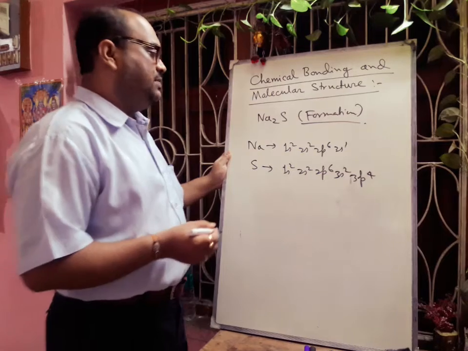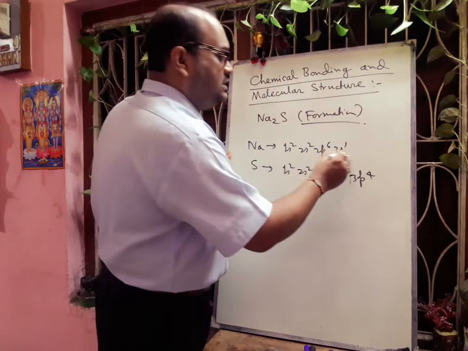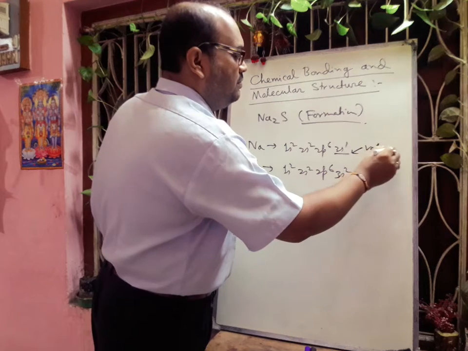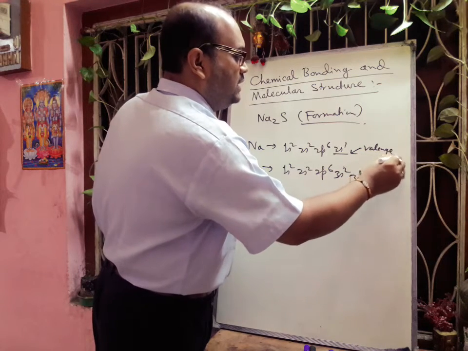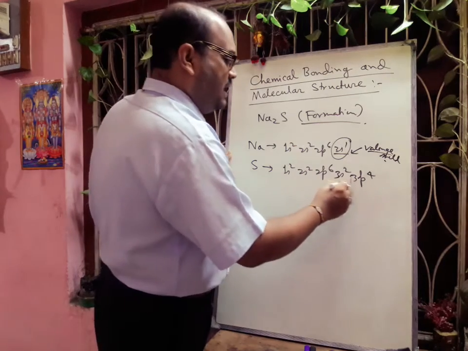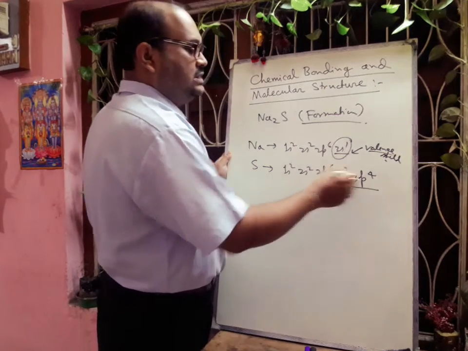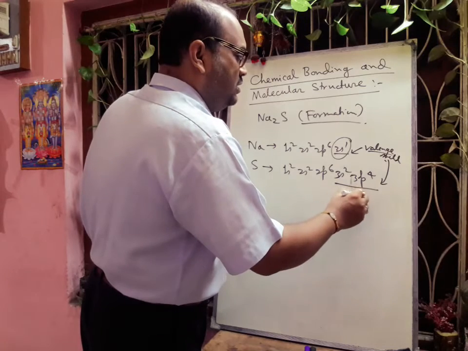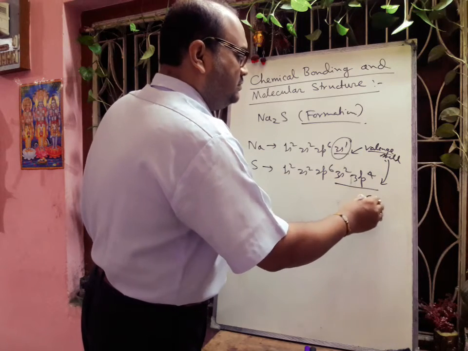So what are you observing? In case of sodium, this is the valence shell, so there is only one electron. And in case of sulfur, the valence shell is 3s3p. So this one is the valence shell. How many electrons are there? Total 6 electrons are there.